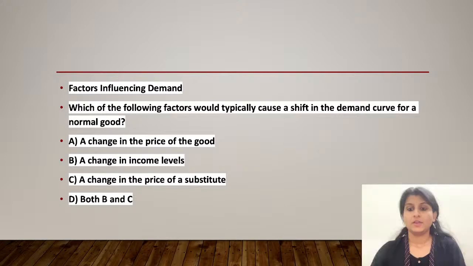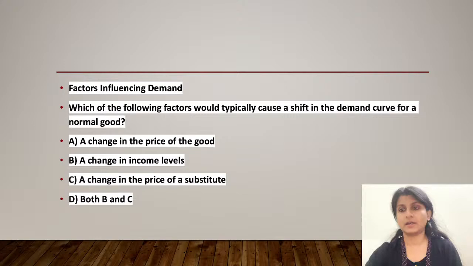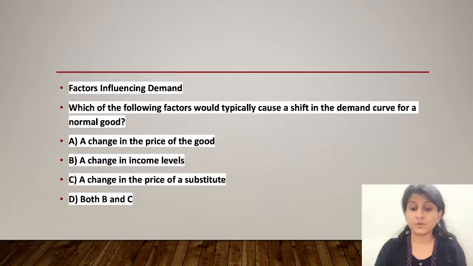Okay, so the answer to this question is, for normal goods, several factors can cause a shift in the demand curve. What are these? Income levels, price of related goods like the substitute or a complement, consumer preference, expectations, population demographics.